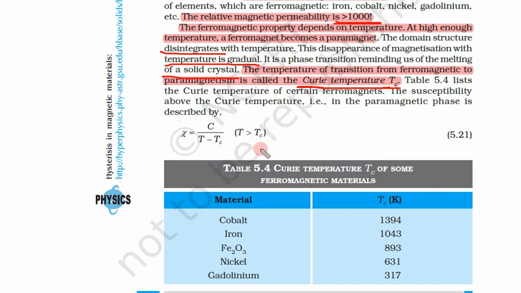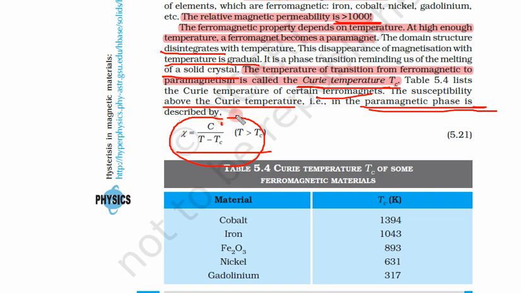Now, table 5.4. This table lists the Curie temperature of certain ferromagnets. So in this table the temperature of some of the ferromagnetic materials is given. The susceptibility above the Curie temperature, that is in the paramagnetic phase, what will happen? Chi is equal to C upon T minus Tc, where C is the Curie constant,